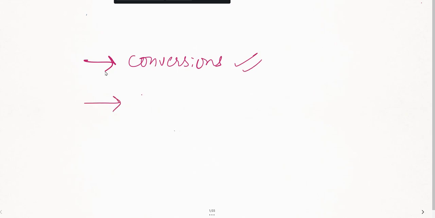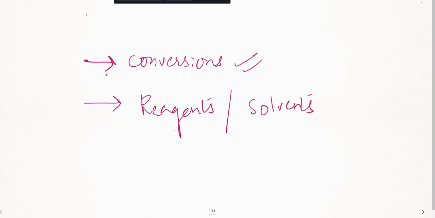Second thing, you will have clarity about all the reagents which you are using in organic chemistry. You'll have clarity about what solvents you are using in organic chemistry. So I have covered everything in this. Everything will be listed out one after the other. So with this video, I think you'll have a grip on what you're studying in organic chemistry. Let us start. So basically, I'll tell you my idea, how I did it.